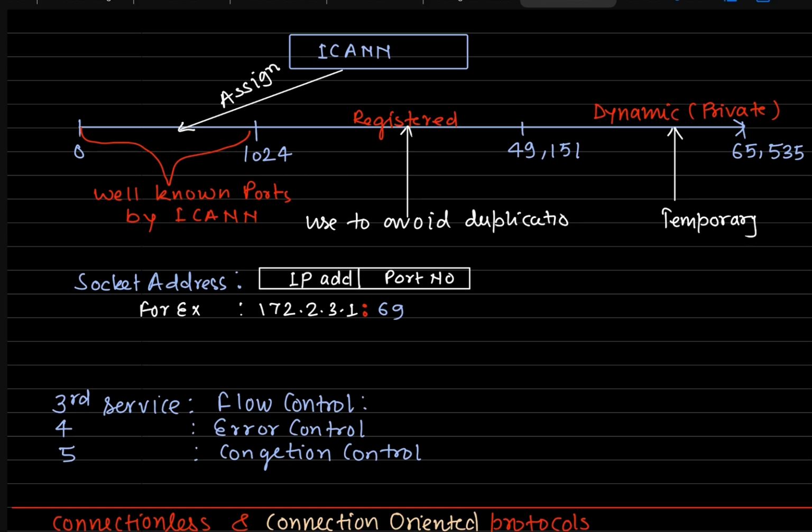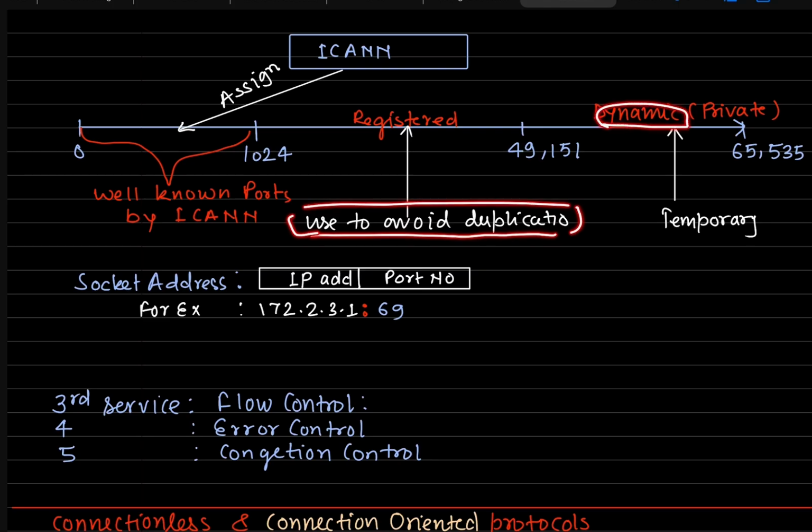It should not, right? So there is the range 1024 to 49,000. These are the registered port numbers used to avoid duplications. What duplications, we will see later.